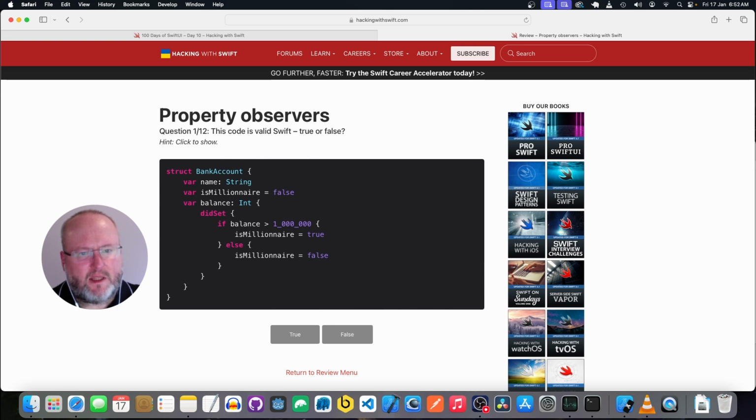So if balance is greater than 1 million, then is millionaire is true. Otherwise, it's false. So this will run every time the balance is changed, and we'll set their millionaire status. Yeah, that looks good.